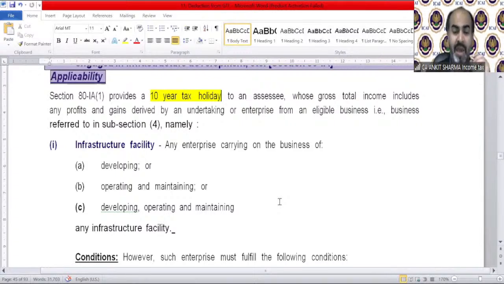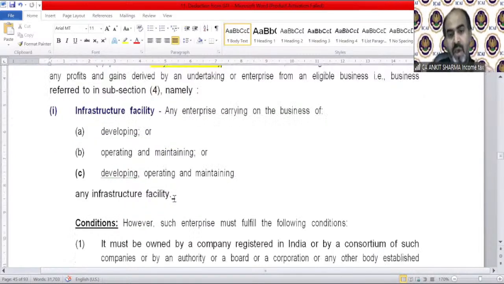That means an enterprise carrying on the business of an infrastructure facility, that is, developing, or operating and maintaining, or developing, operating and maintaining. Any one kind of activity you can carry out. Either you are developing an infrastructure facility, or operating and maintaining, or doing everything, developing, operating and maintaining, all of them, for any infrastructure facility.